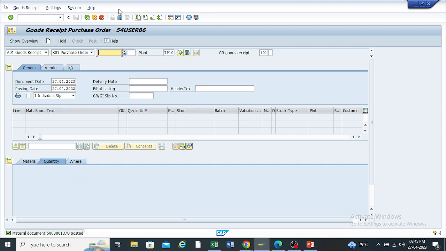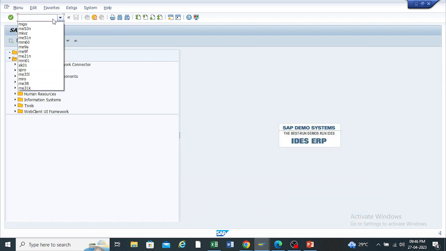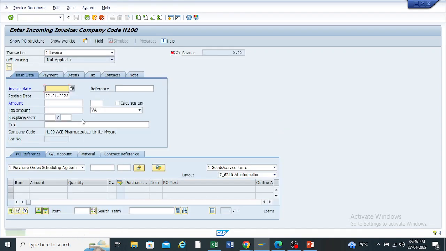This document will be posted, and for the invoice posting, use the T code. Okay. So once again, here enter the purchase order number. Okay. Then copy the invoice date.